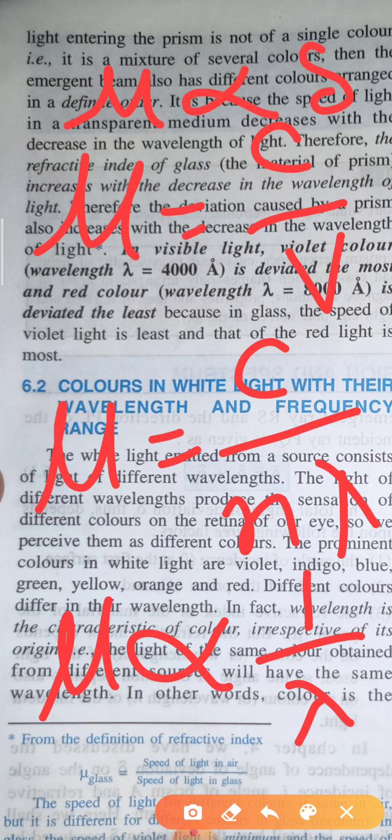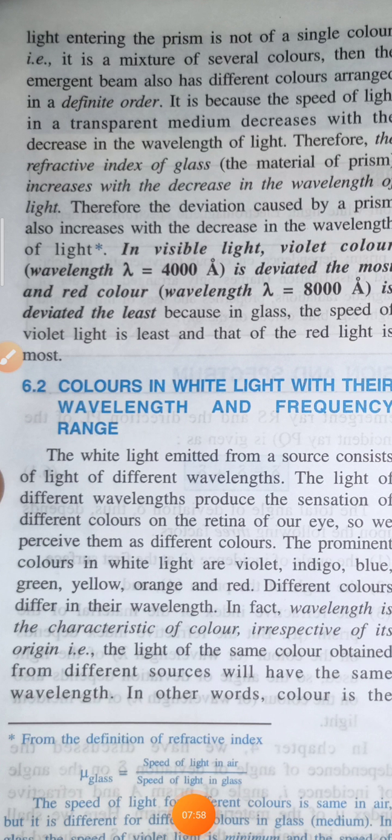So that means if you decrease your wavelength, then the deviation angle will increase, and if you increase the wavelength, then the deviation angle will decrease. So your red light will deviate least and your violet light will deviate more. All the lights will not deviate equally. Those lights which have higher wavelengths will deviate least, and those which have lower wavelengths will deviate more.